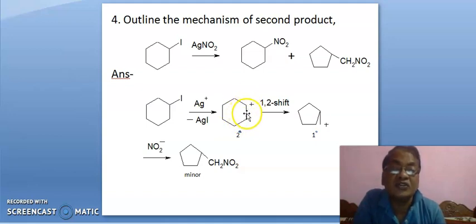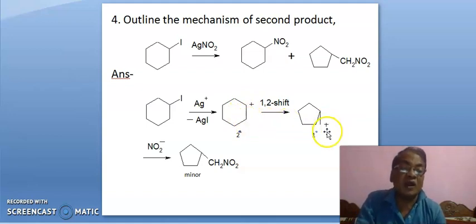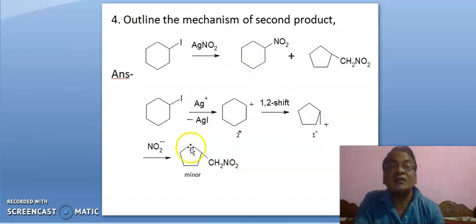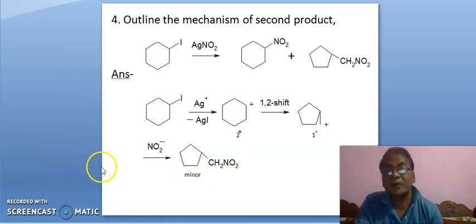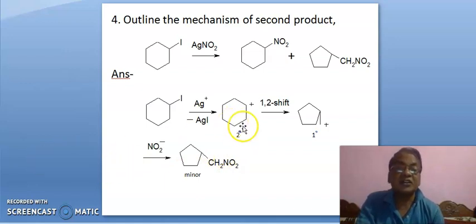So positive charge will be here, although it is a 1 degree carbocation. Now nitrite ion will attack on this positive charge, leading to this. Of course it will be minor, but this product is formed, because it is 2 degree, it is 1 degree.